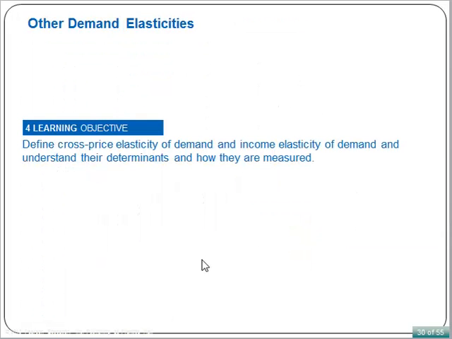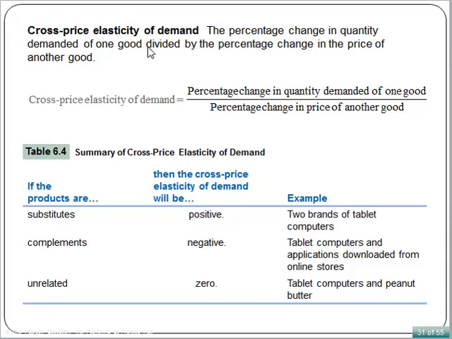Elasticity is an important concept in economics because it allows us to quantify the responsiveness of one economic variable to changes in another economic variable. In addition to price elasticity, two other demand elasticities are also important: cross elasticity of demand and income elasticity of demand. Cross price elasticity of demand, usually called cross elasticity of demand, is the percentage change in quantity demanded of one good divided by the percentage change in the price of another good.